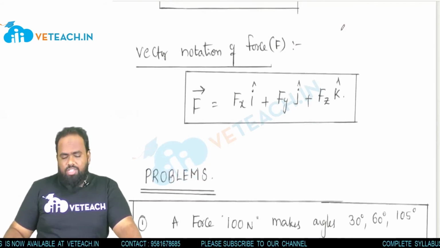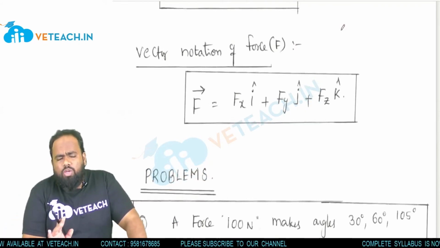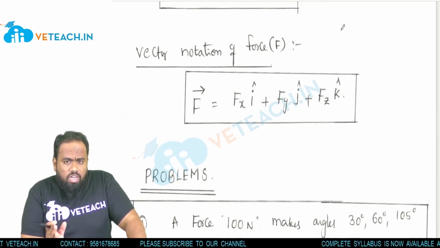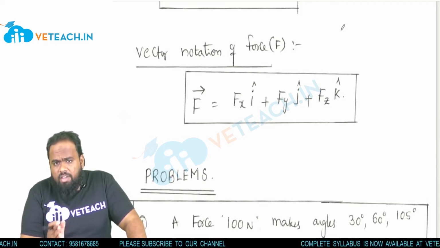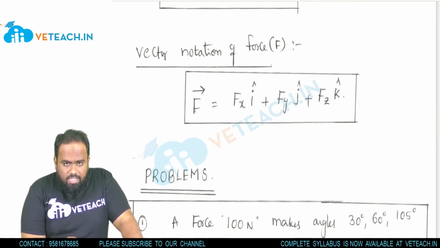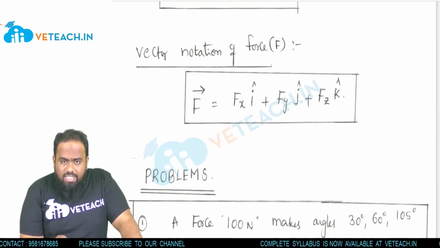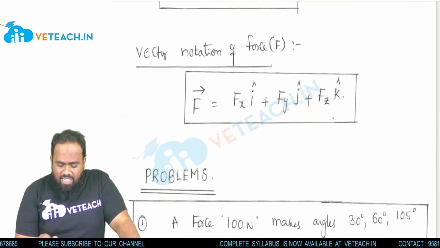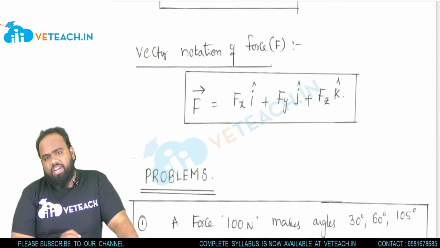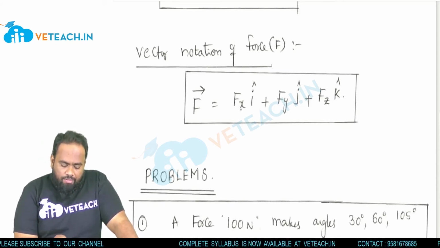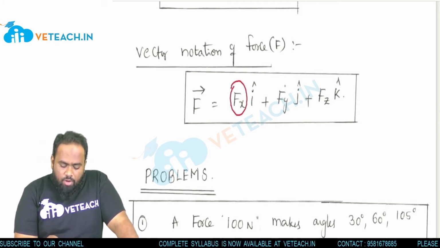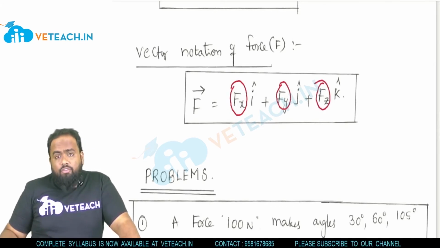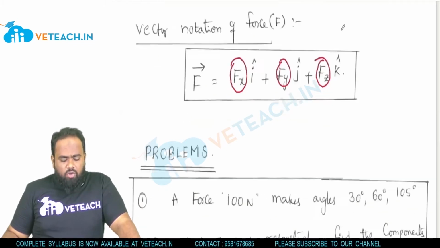Now vector notation. In the space concept, we go for vector notation. How is a three-dimensional force represented in a vector form? See, F bar is equal to Fx i cap plus Fy j cap plus Fz k cap, where cap means unit vector. So F is equal to the x component into i cap, y component into j cap, z component into k cap. That's it. It is the vector notation of a force.